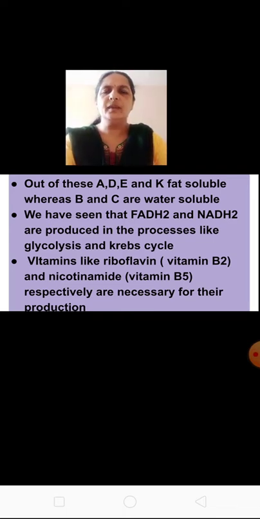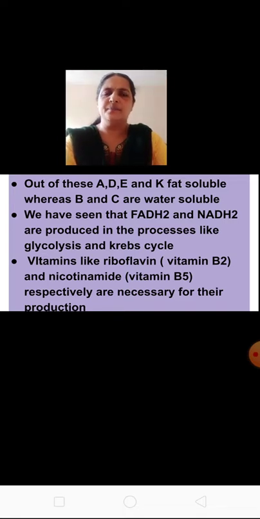Which are fat soluble? Vitamin A, D, E and K are fat soluble, whereas vitamin B and C are water soluble. Remember like that.